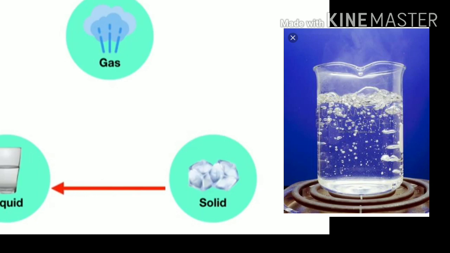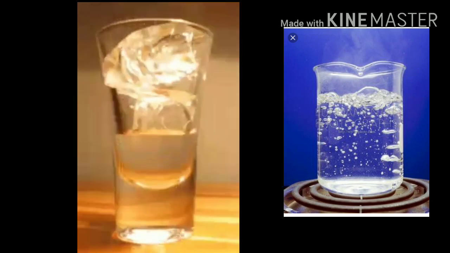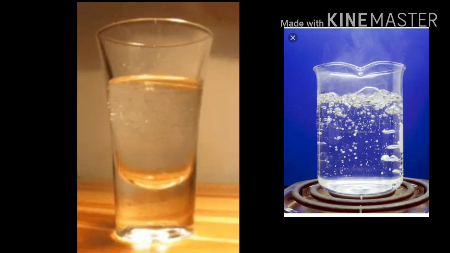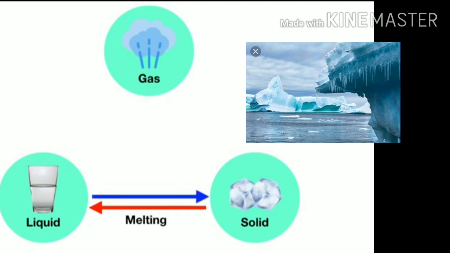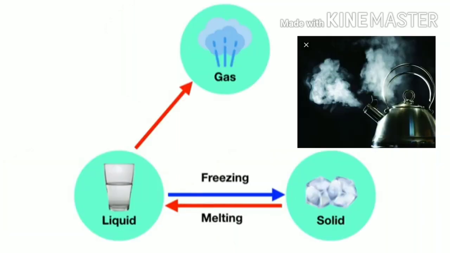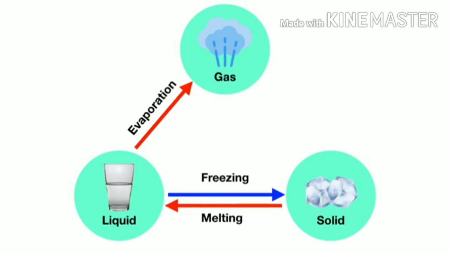Heat it for some time. The ice cubes slowly get converted into water molecules. When the heat energy is removed, the liquid becomes solid again. This is freezing. Again, when the liquid is heated, it becomes gas. That is called evaporation. Can a gaseous state become liquid?